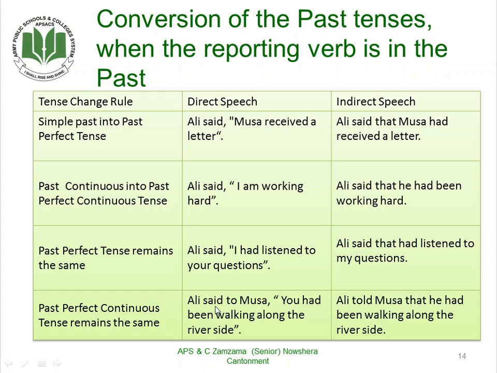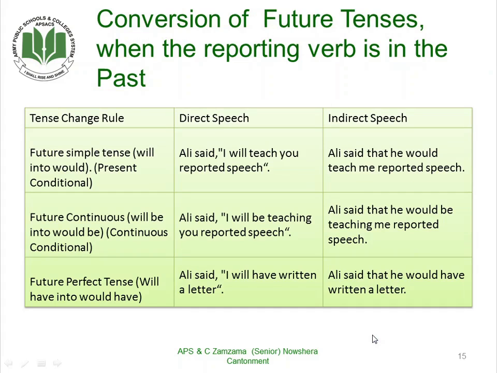Now here, one more change that occurred is that when the reporting verb is followed by an object, here the subject is Ali and the object is Musa, and said to is used as the reporting verb. The reporting verb said to will change into told. Ali told Musa that he had been walking along the riverside.